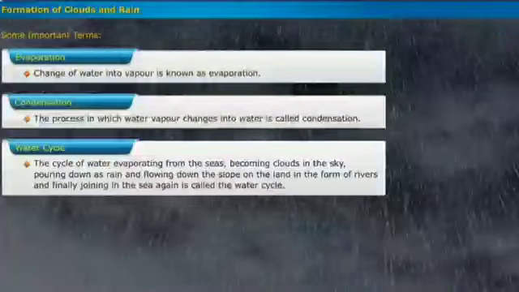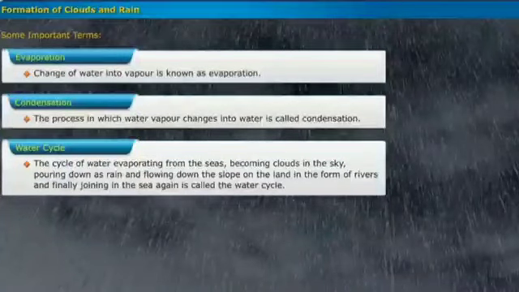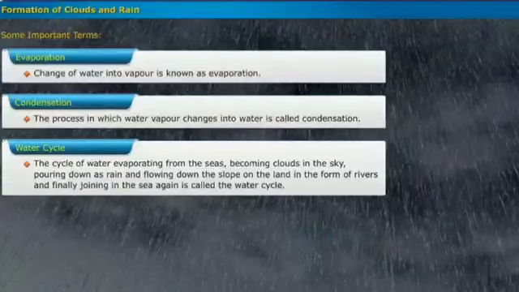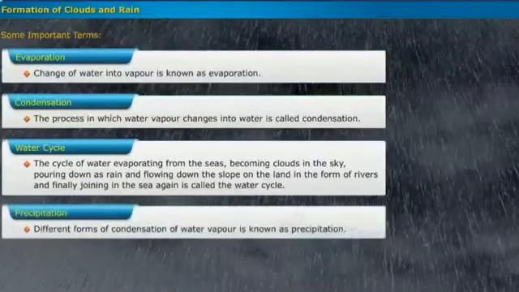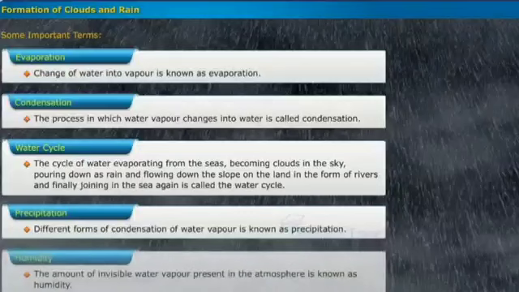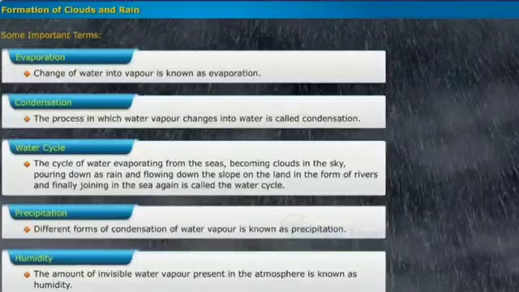The cycle of water evaporating from the seas, becoming clouds in the sky, pouring down as rain, and flowing down the slope on the land in the form of rivers, and finally joining in the sea again is called the water cycle. Precipitation. Different forms of condensation of water vapor is known as precipitation. Humidity. The amount of invisible water vapor present in the atmosphere is known as humidity.